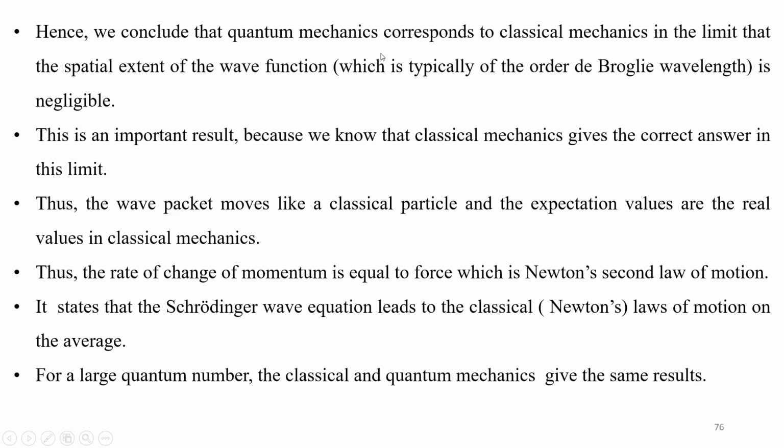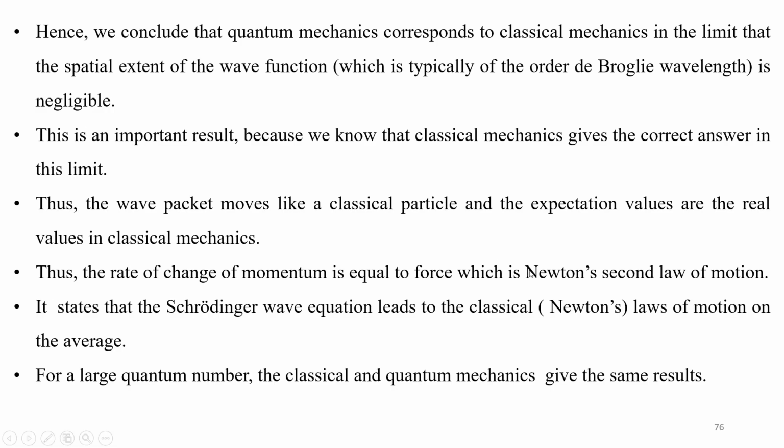of the wave function, which is typically of the order of the de Broglie wavelength, is negligible. This is an important result because we know that classical mechanics is the correct answer in this limit. Thus, the wave packet moves like a classical particle, and the expectation values are the real values in classical mechanics. Thus, the rate of change of momentum is equal to the force, which is Newton's second law of motion.